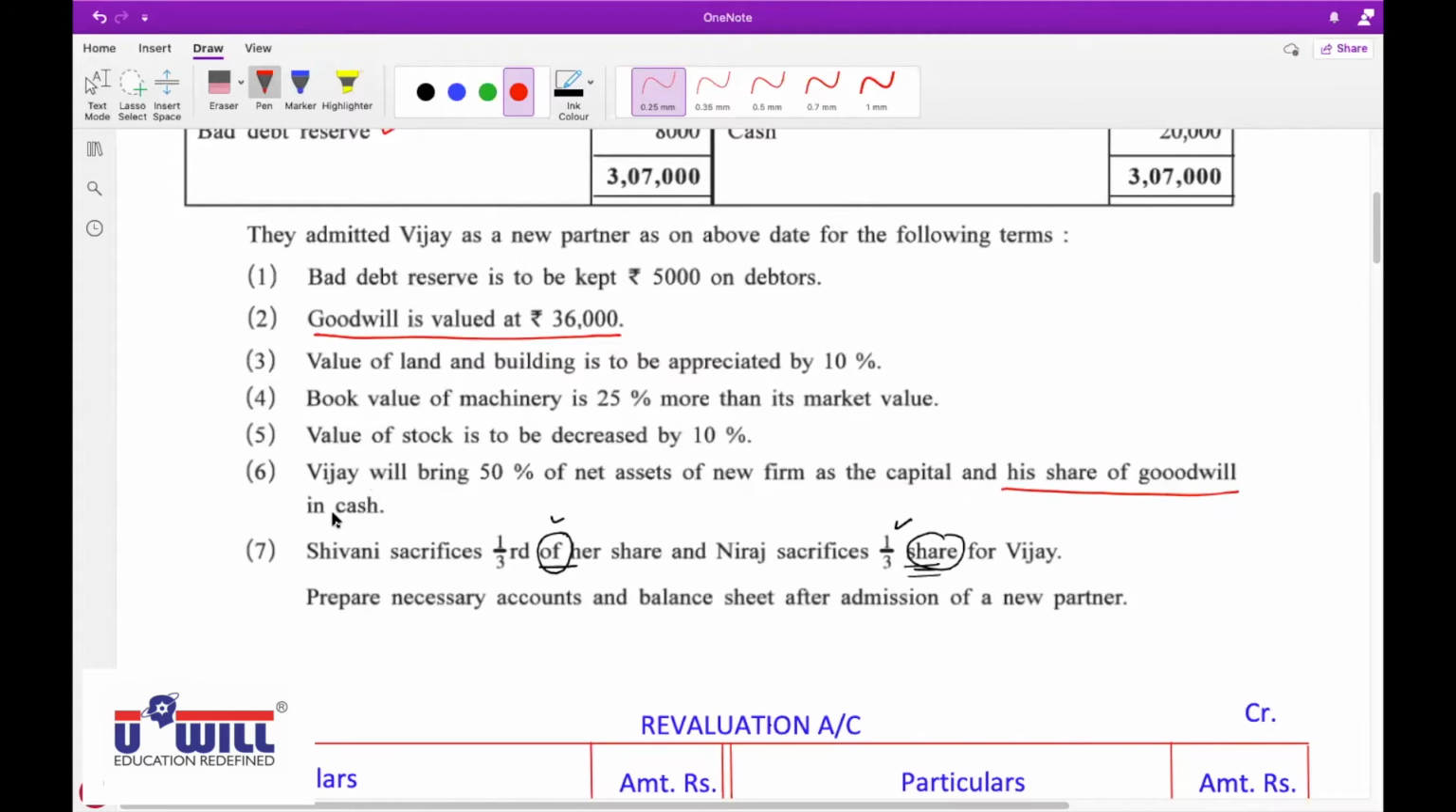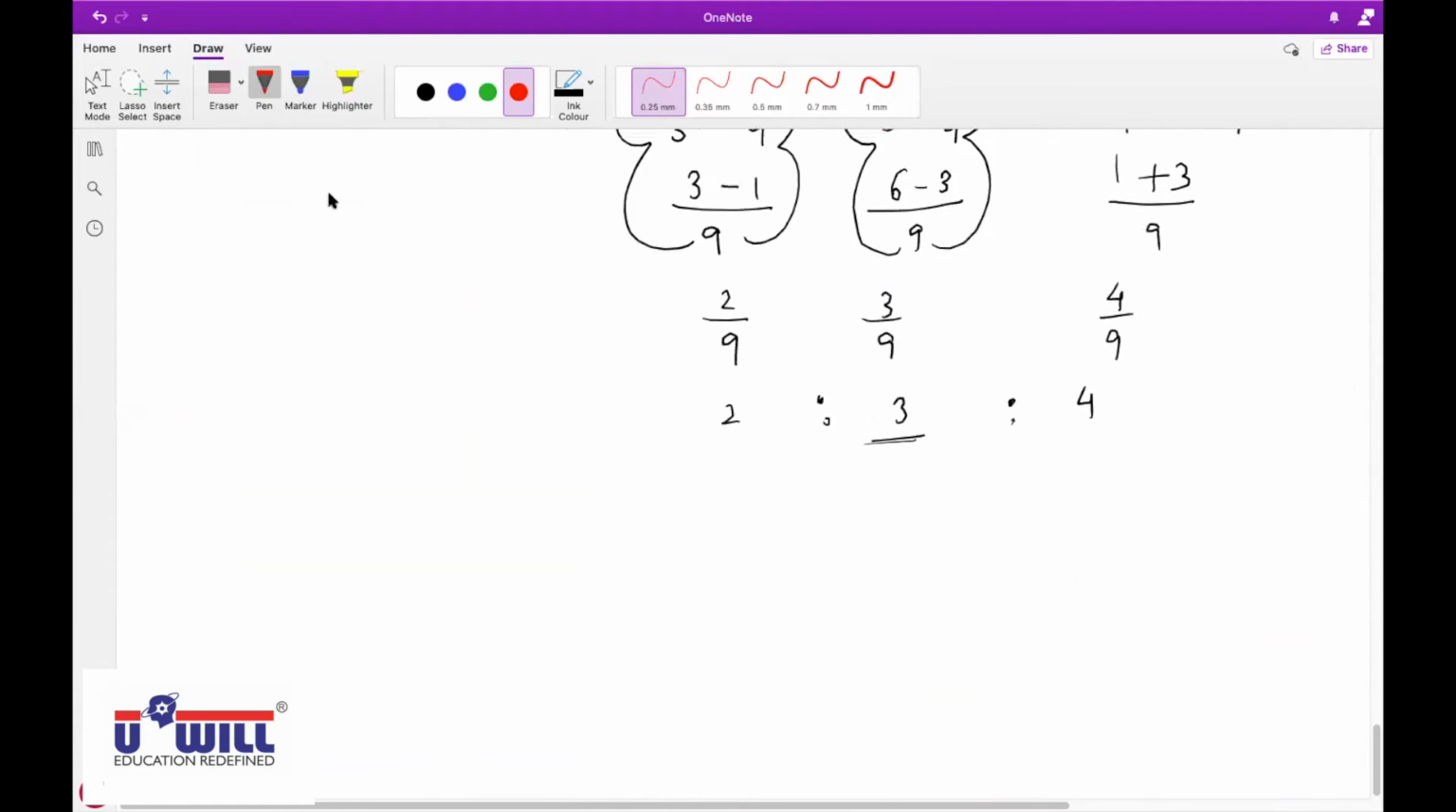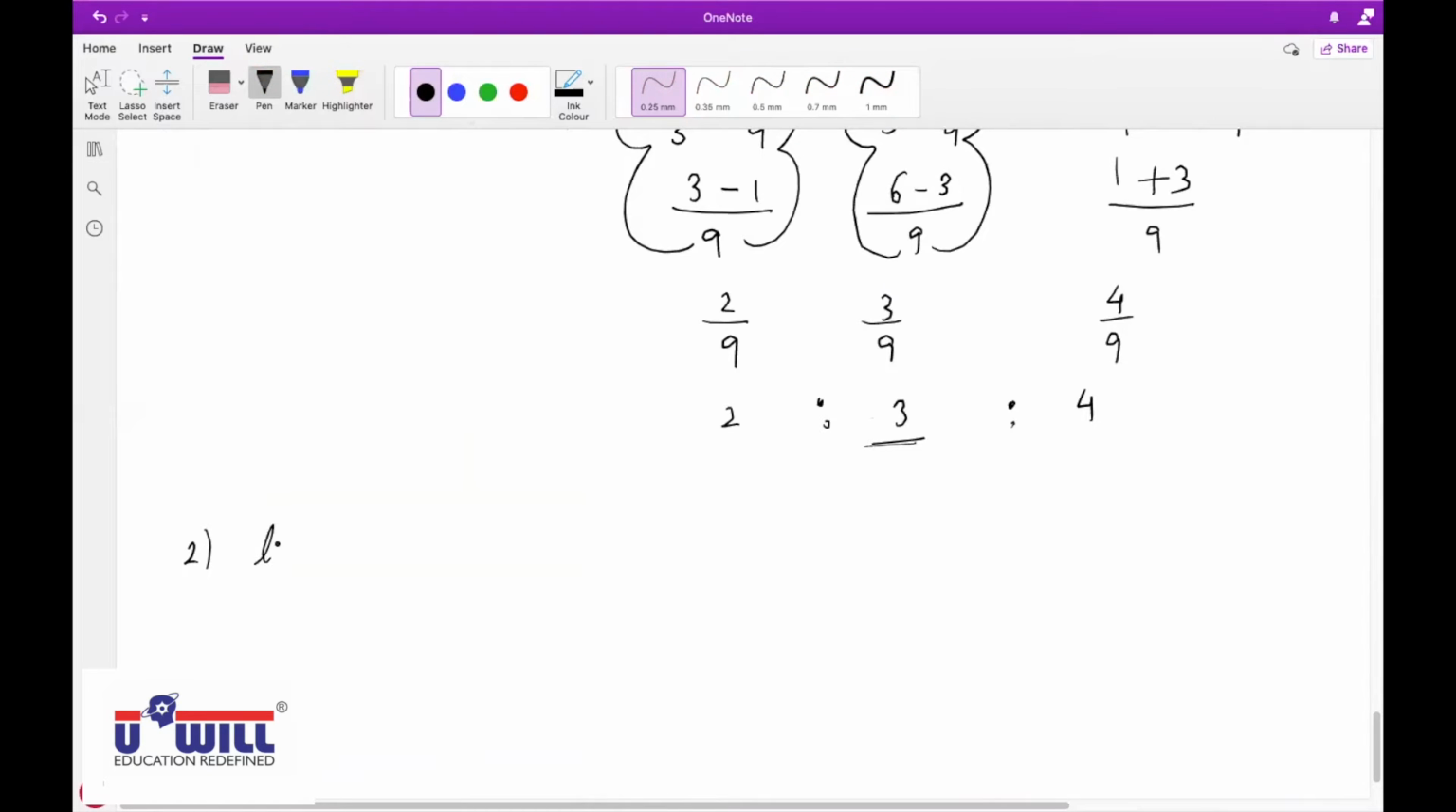All of you underline in the sixth adjustment. It is given that Vijay will bring 50% of net assets of the new firm as capital. That is an important point we'll see later on. And he will bring his share of goodwill in cash. So 36,000, Vijay's share, he will be bringing in cash. First of all, goodwill's workings.